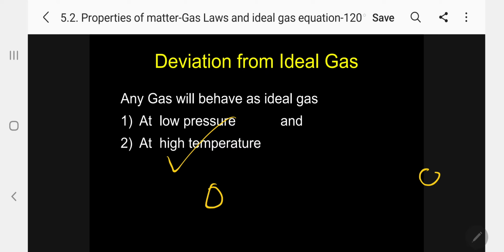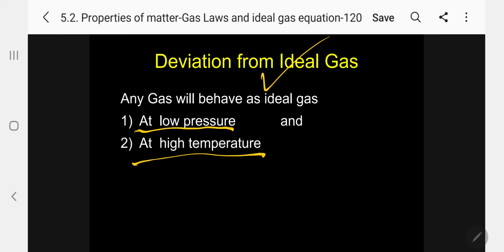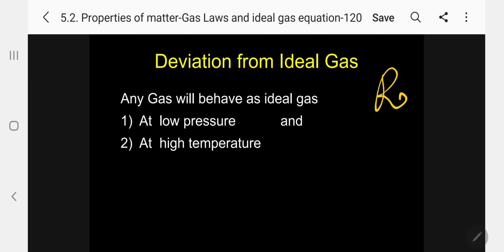So these two conditions you have to memorize: at low pressure and high temperature, any gas will behave as ideal. Just see the opposite, this is real gas. We can easily follow, just opposite. Low pressure becomes high pressure.